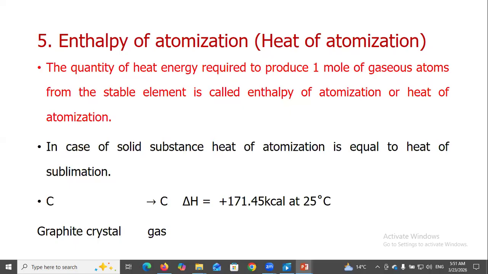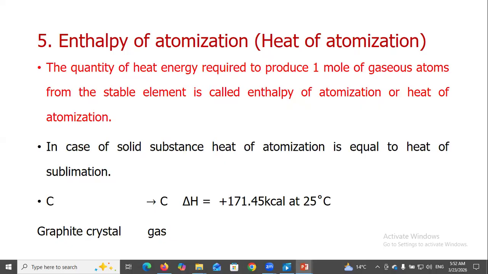Enthalpy of atomization, heat of atomization: the quantity of heat required to produce 1 mole of gaseous atoms from the stable element is called enthalpy of atomization or heat of atomization. In case of a solid substance, heat of atomization is equal to heat of sublimation.